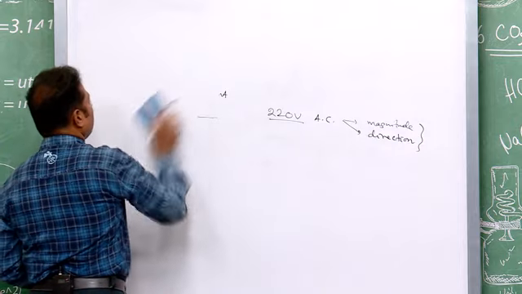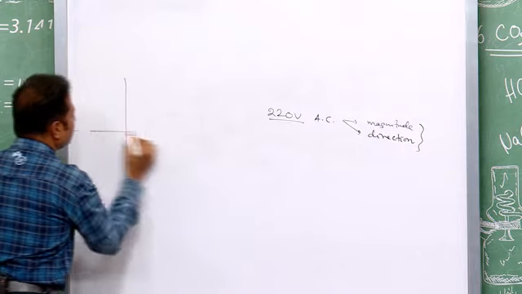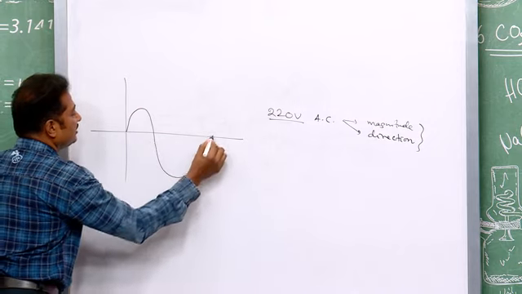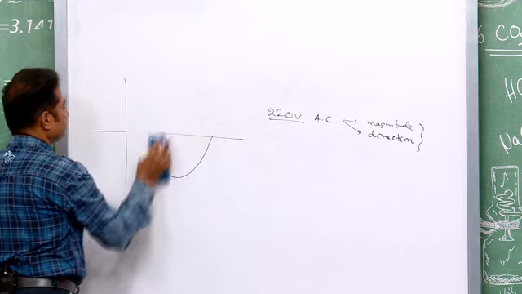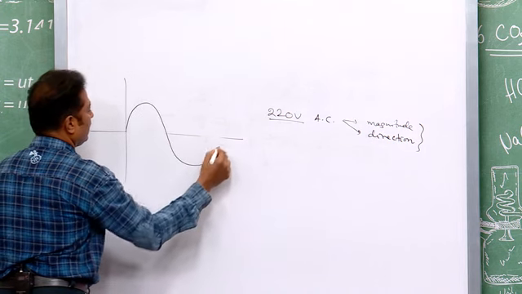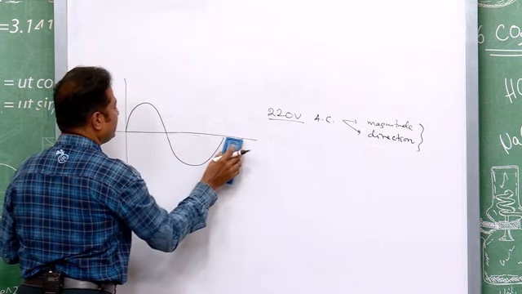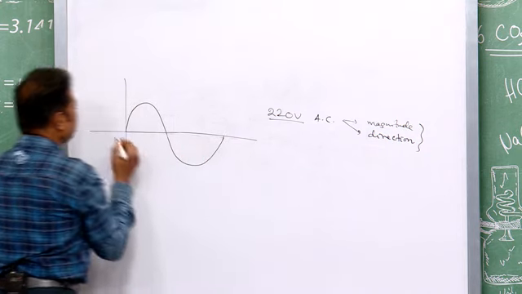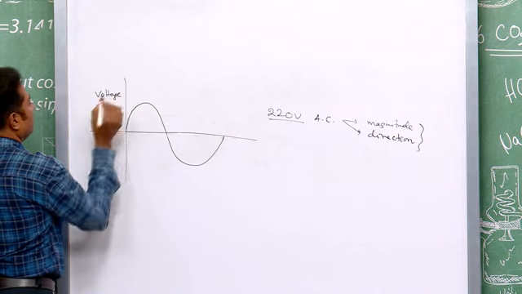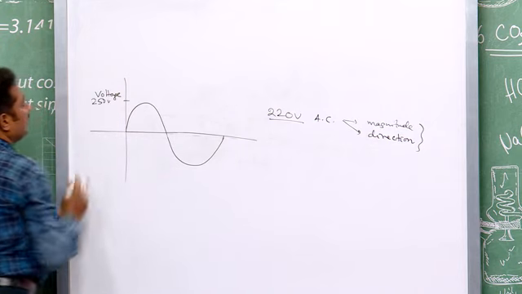How are they varying? You may have come across a graph like this. This is your time axis and this is your voltage, suppose 250 volt.